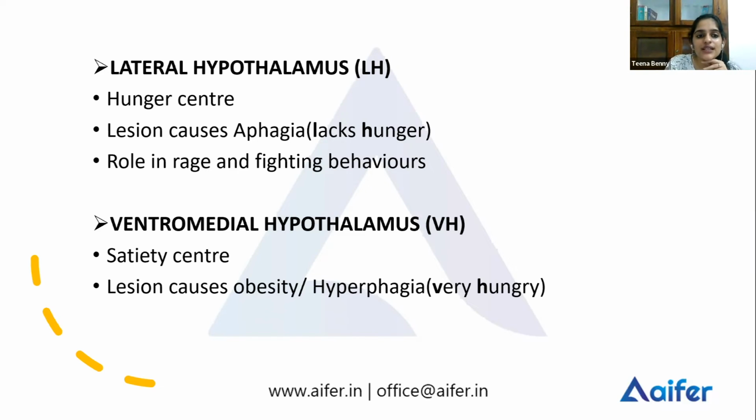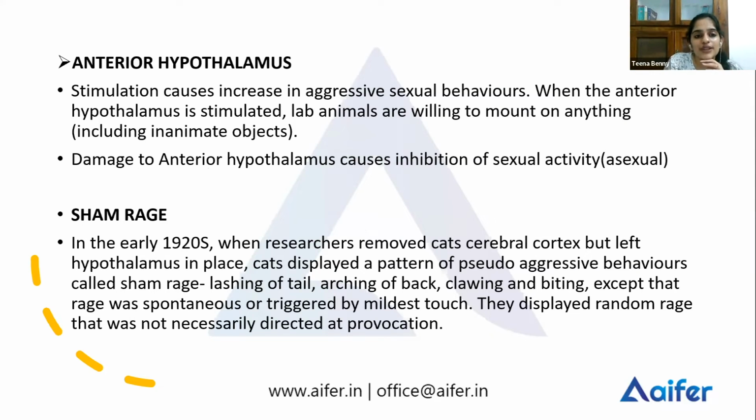Okay. The next part of the hypothalamus is the anterior hypothalamus. So what does the anterior hypothalamus do? Stimulation of the anterior hypothalamus causes intense, aggressive sexual behaviors. When it is stimulated, the animals are willing to include inanimate objects for sexual behavior.